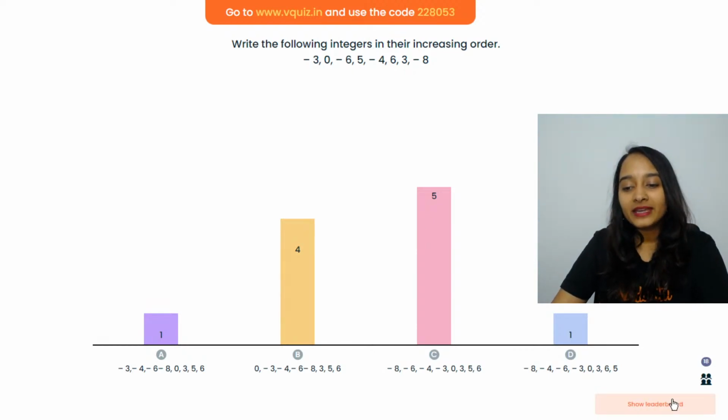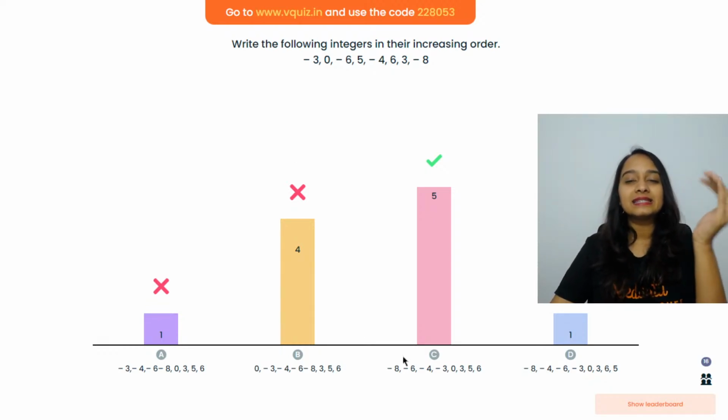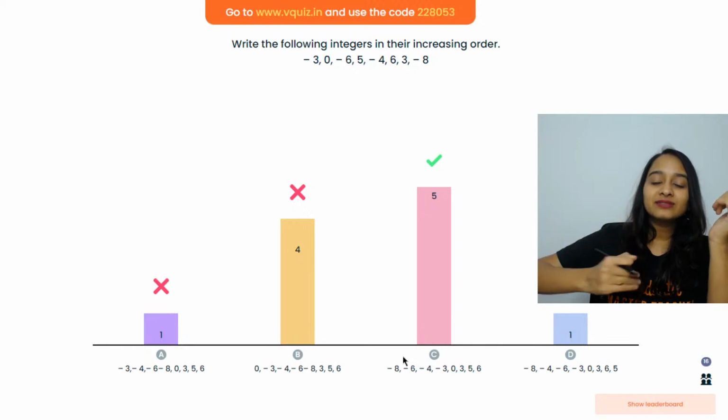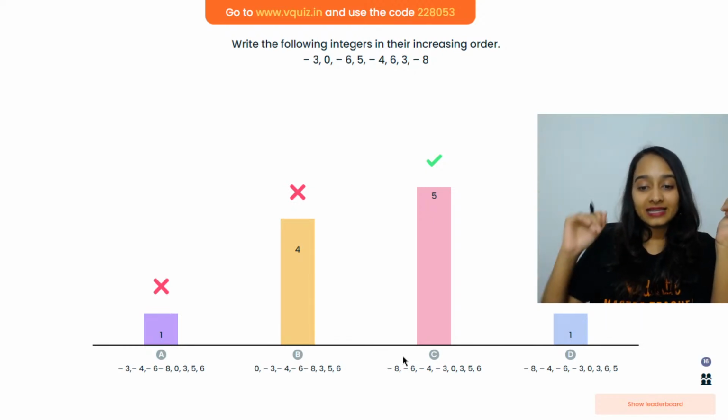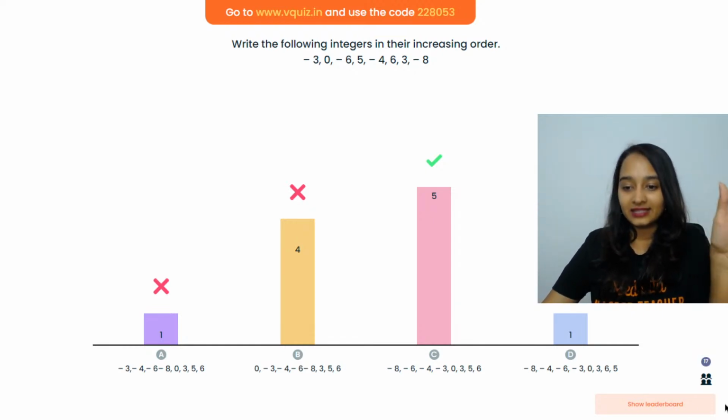Amazing, very good, everybody who has got it right. So minus 8 is less than minus 6 is less than minus 4 is less than minus 3 is less than 0 is less than 3 is less than 5 is less than 6.